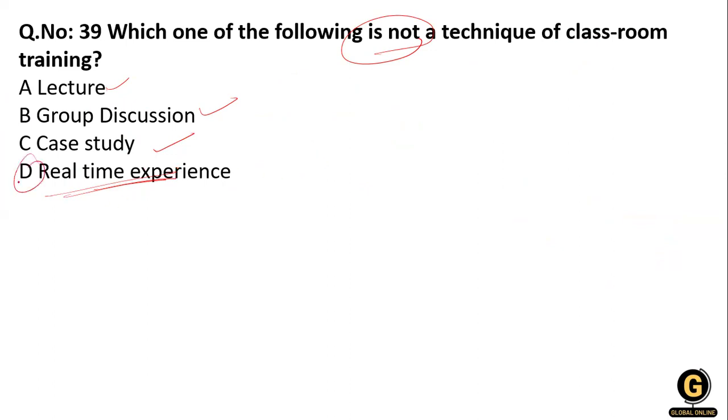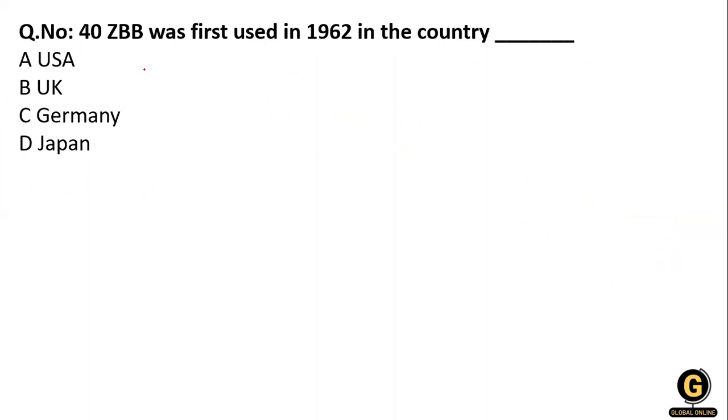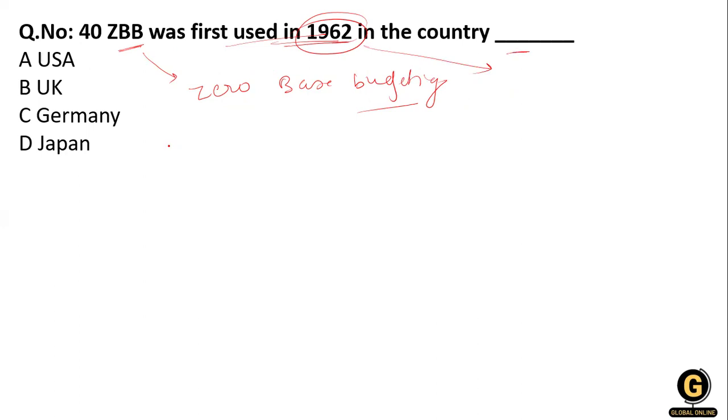That's why option D is right for this question, because it is not a technique of classroom teaching. Okay, then ZBB. ZBB full form: zero base budgeting. What is it? Zero based budgeting, which was first used in 1962. In which country was ZBB first used? Option 1, USA, UK, Germany, and Japan.